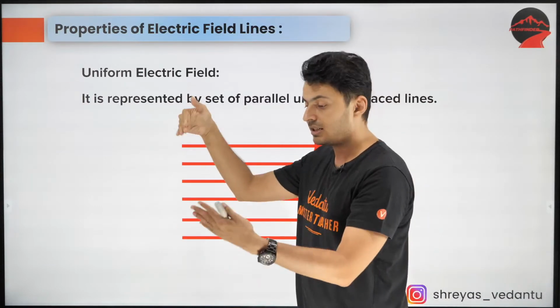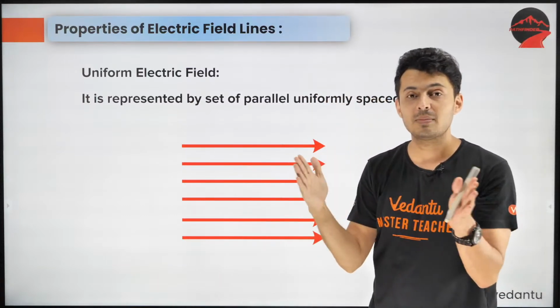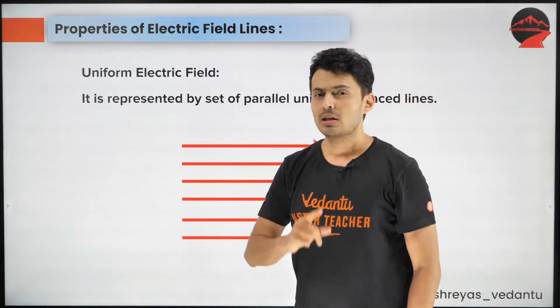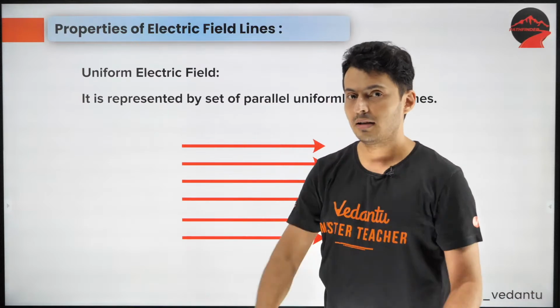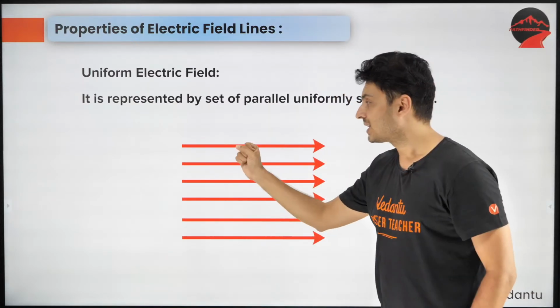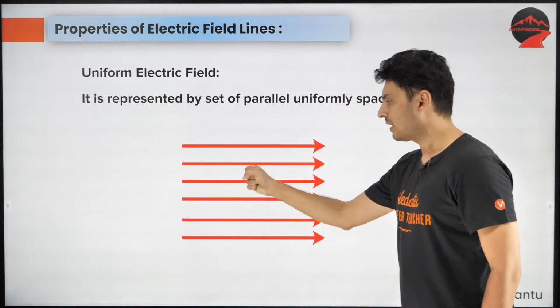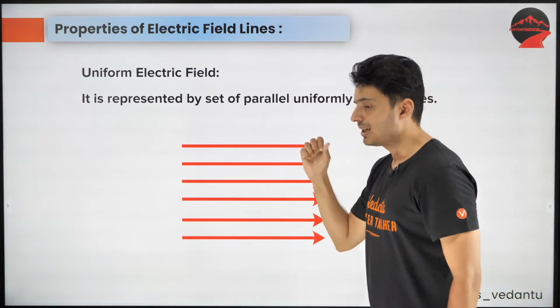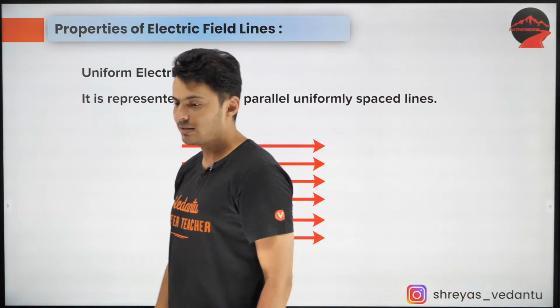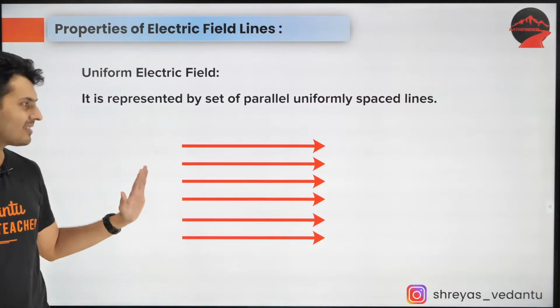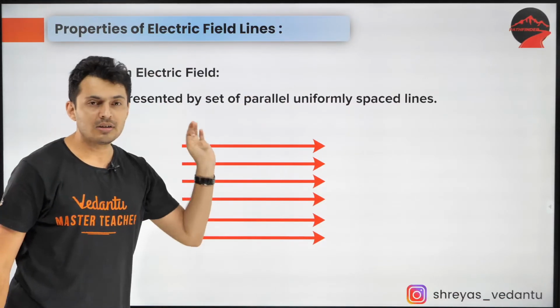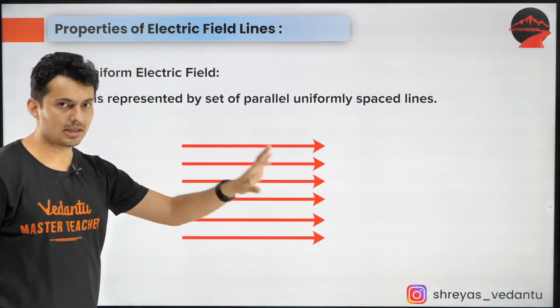It is not diverging or converging. The spacing between them is not changing. That means that this field is uniform. The strength of the field here or here or here is the same. I hope this is clear. The crowding is the same. So this is called a uniform electric field.